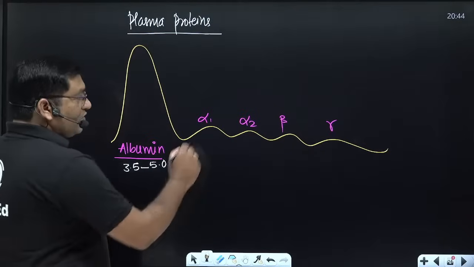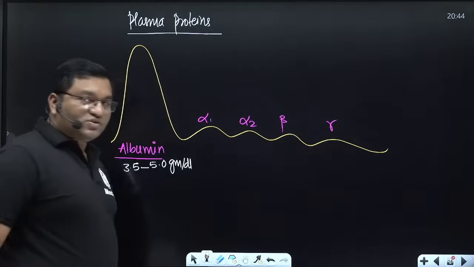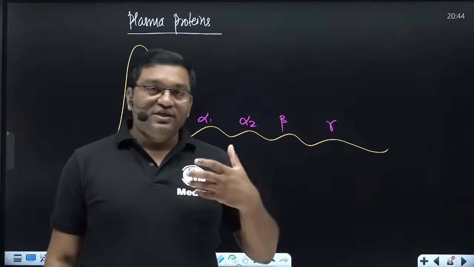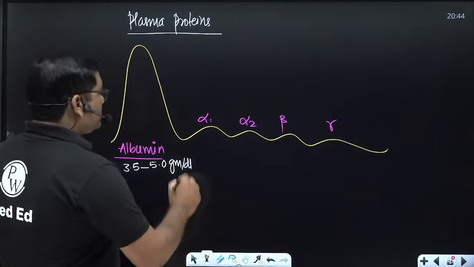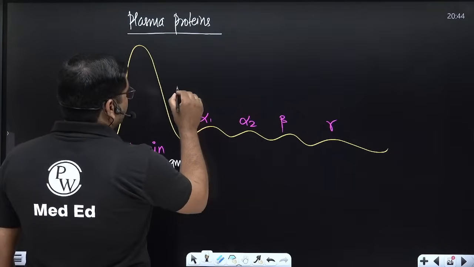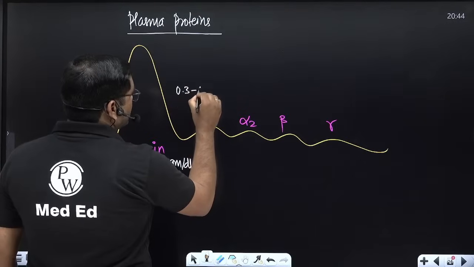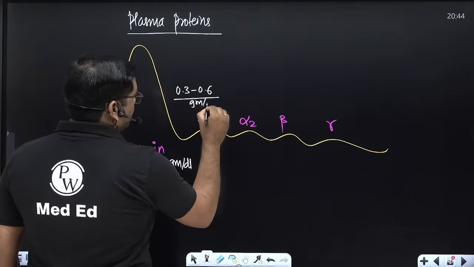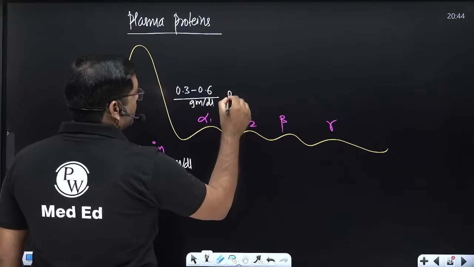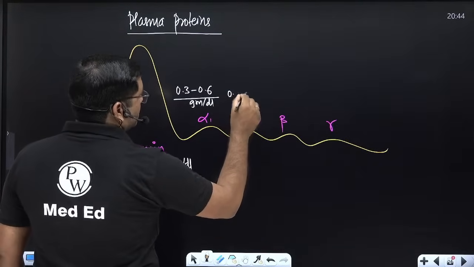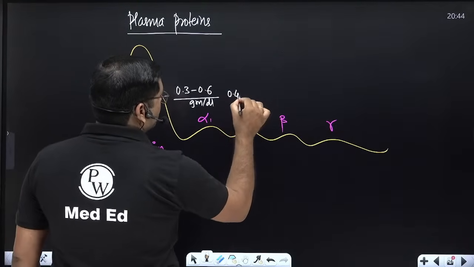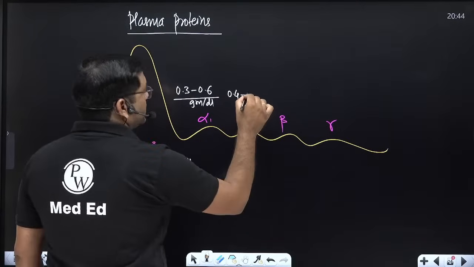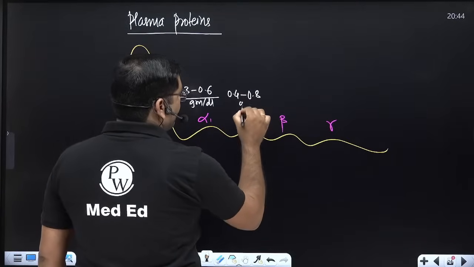Now alpha 1, alpha 2, beta, gamma, it is not necessary to remember, but it is easy. See, it is 0.3 to 0.6 gram per dl. It is 0.4 to 0.8 gram per dl.